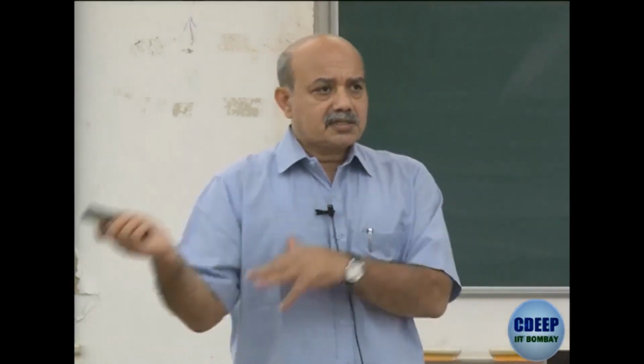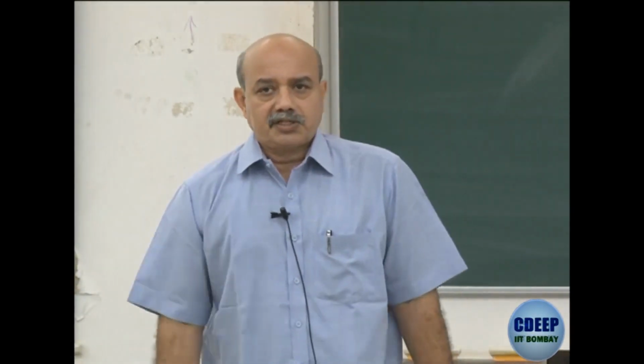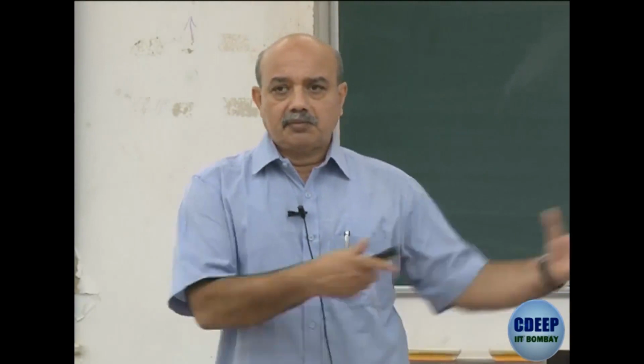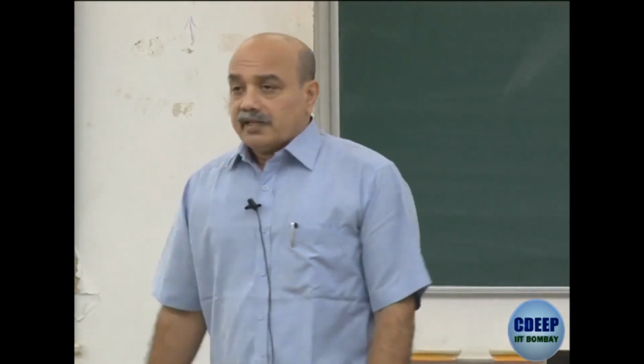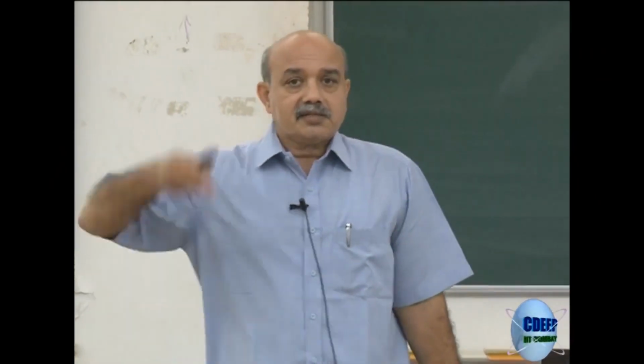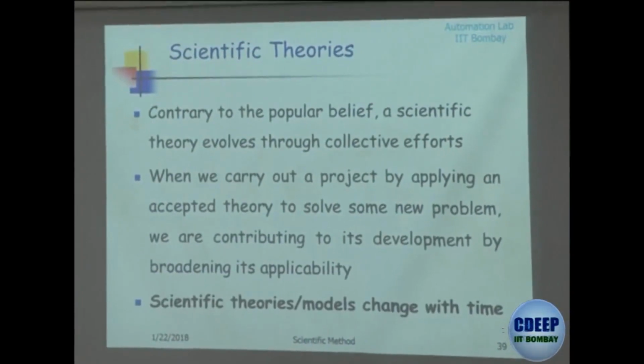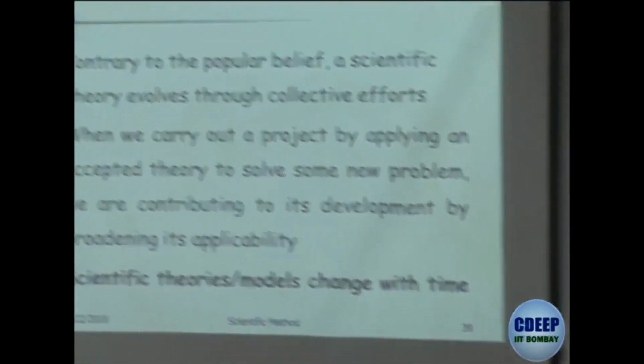So it's cross application, something new comes up which has not been seen probably by a computer scientist when you apply it to a new domain. And then at times when you are doing this, some new ideas come up, new models come up, new hypotheses come up, okay. So these theories, models keep changing with time, that's very important.